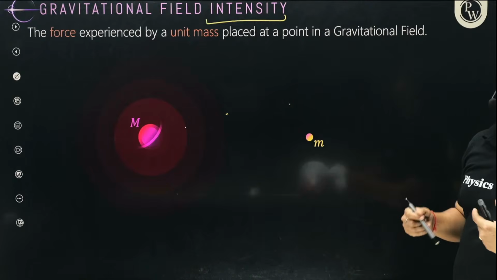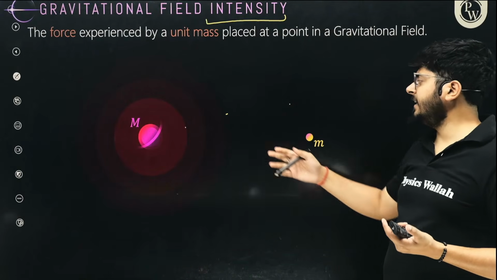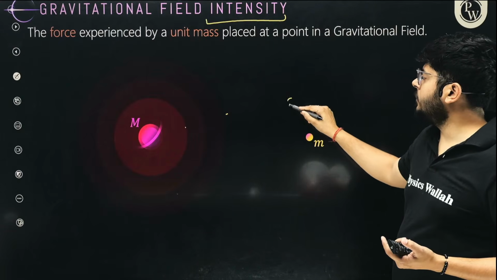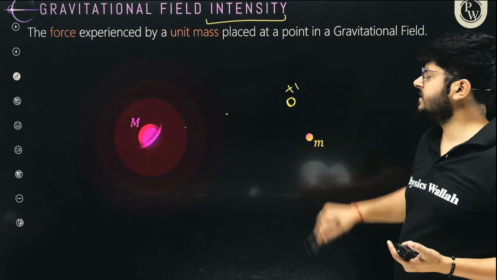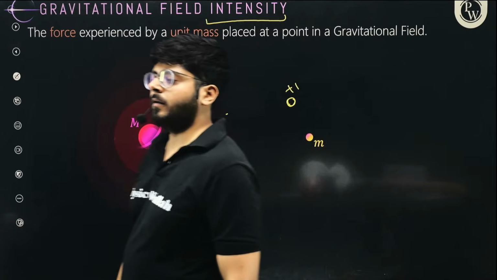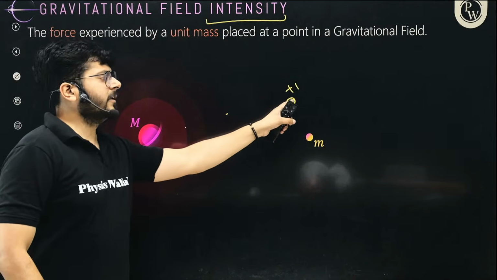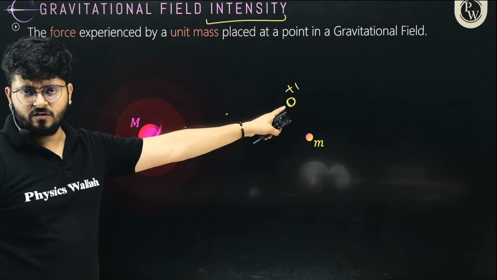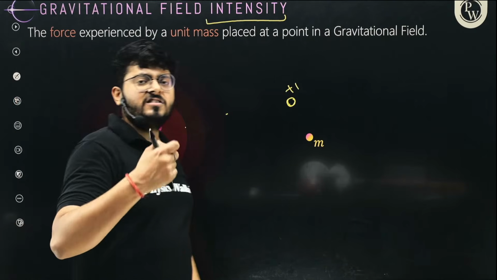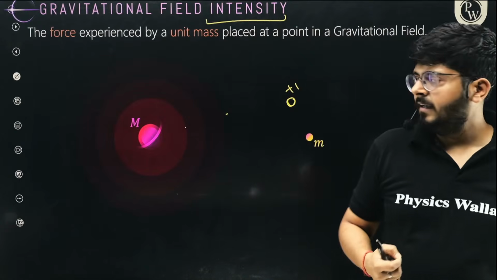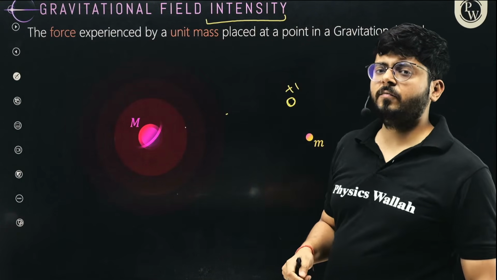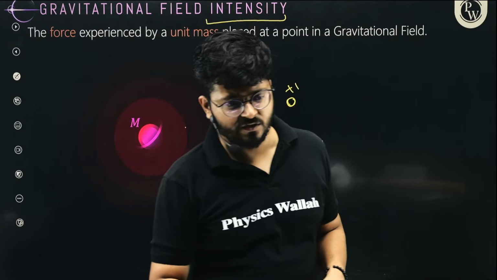To define and calculate the gravitational field intensity at any place inside the gravitational field, you will place a unit mass over here. The force acting on the unit mass at any point of the gravitational field is the gravitational field intensity there.